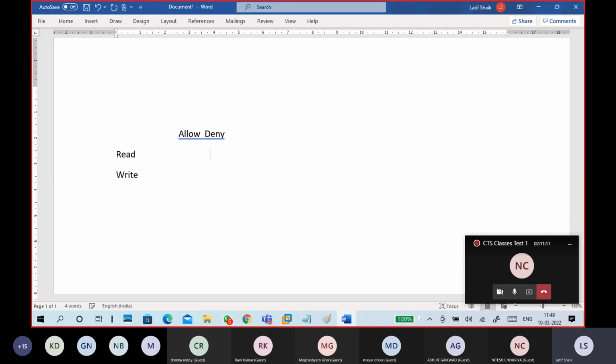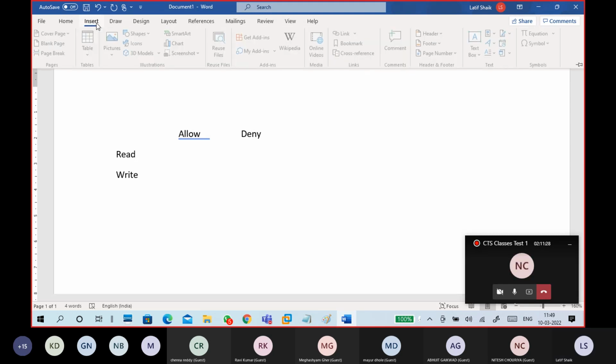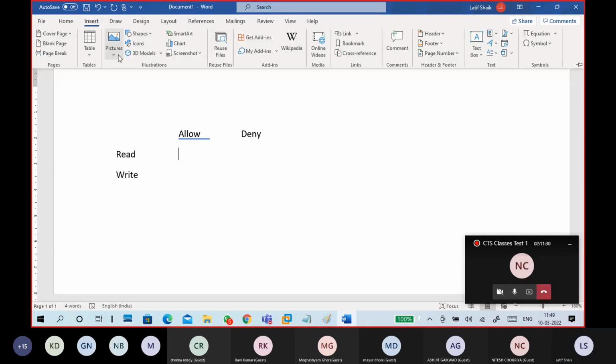Okay, so it is an allow or deny kind of thing. So allow check mark. I said no, it becomes very slow: pictures, icons, shapes.